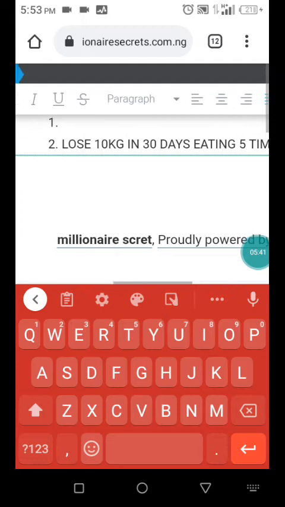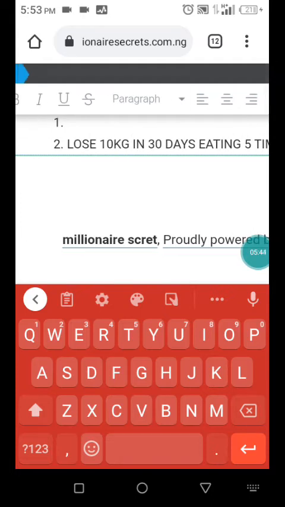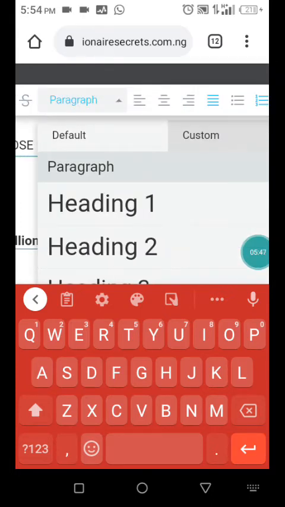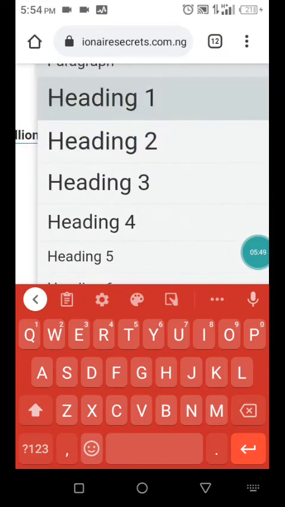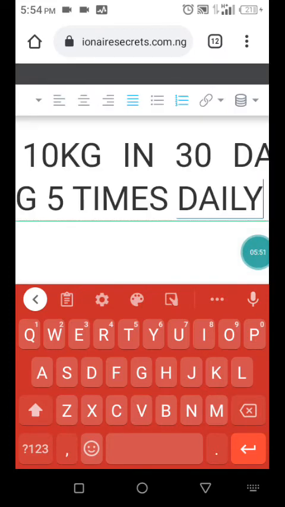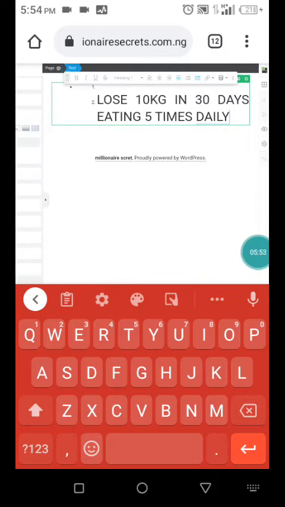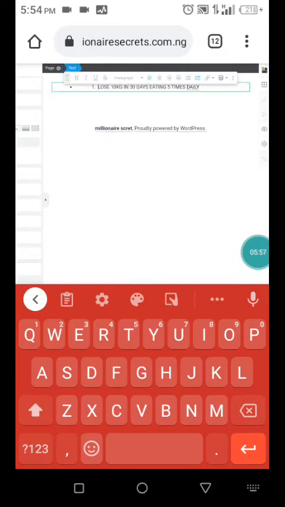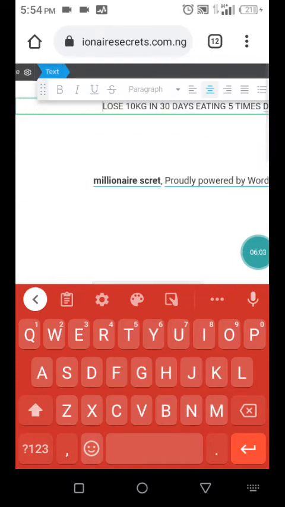Alright. Let's proceed on what you can also do. You want to add a paragraph, is where this one comes in. Are you getting me? Do you want to make it a heading, or how do you want it to be? You see, as a heading, it has become very, very big. Let me remove those numbers. Let's put it at the center.